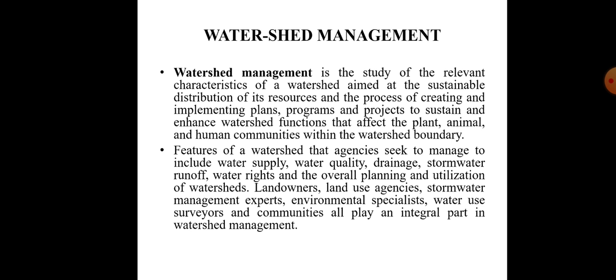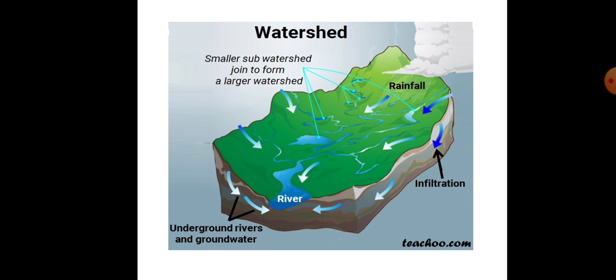This is watershed management, and the definition is: watershed management is the study of the relevant characteristics of a watershed aimed at the sustainable distribution of its resources and the process of creating and implementing plans, programs and projects to sustain and enhance watershed functions that affect the plants, animals and human communities within the watershed boundary. So this is the picture of watershed management. Firstly, the arrow shows the smaller sub-watersheds joined to form a larger watershed.